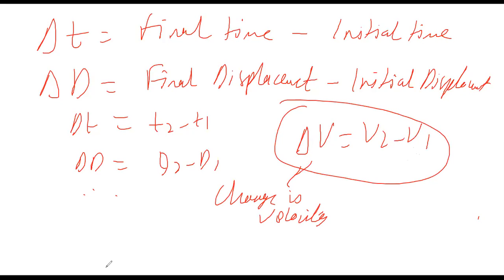Everybody should write it down. Final velocity minus initial velocity. So change in velocity would be what?